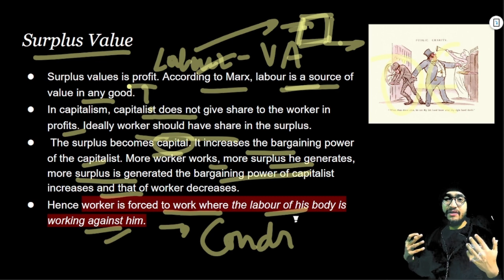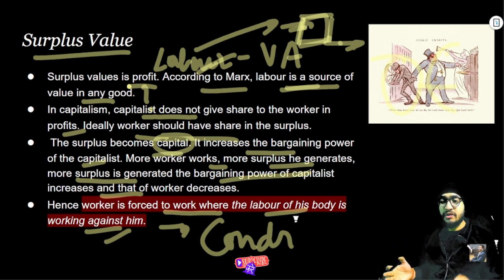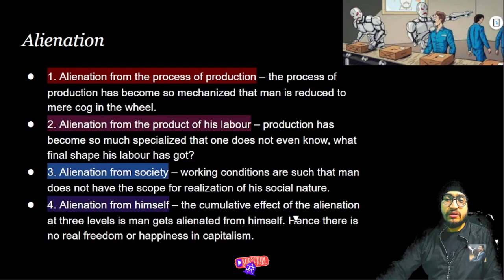Generally, what do we labor for? We labor for our good. We labor to get something to sustain, to survive. But here, according to Marx, the labor of one's body, the workers, is working against him. So this was the fourth.